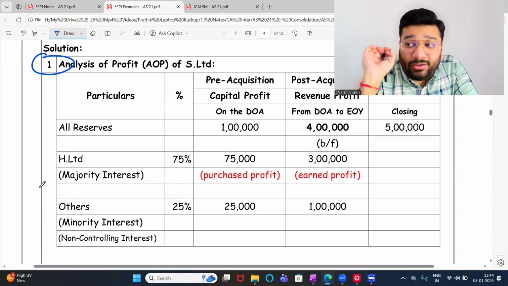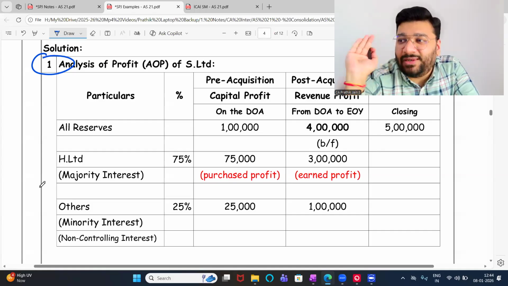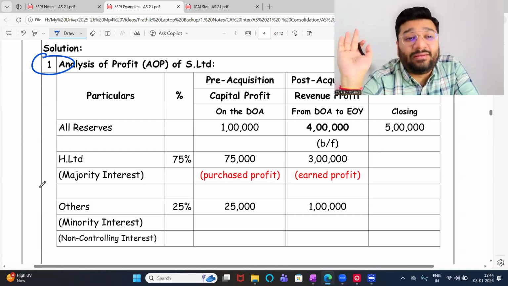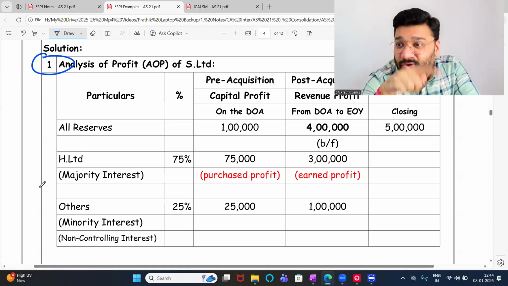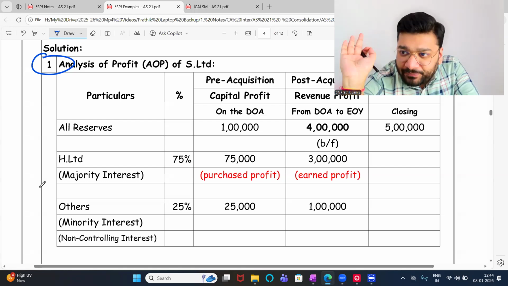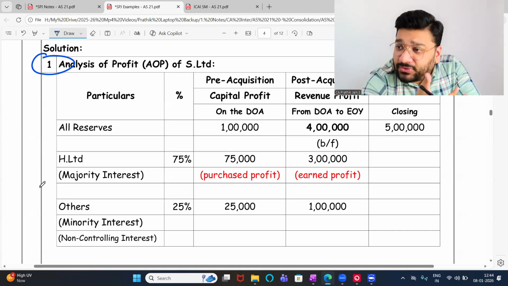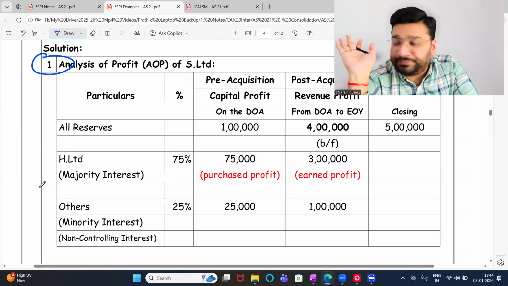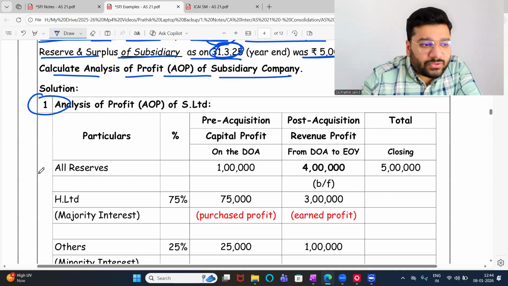You cannot make any mistakes here. The smallest mistake will ruin the entire balance sheet, the entire CFS. So this is the soul of this entire chapter. Please concentrate. I've developed a beautiful format. Just apply the format. Of course, we'll do the conceptual understanding also, but this will make your life easier. I'll explain the format, then I'll explain the logic also.